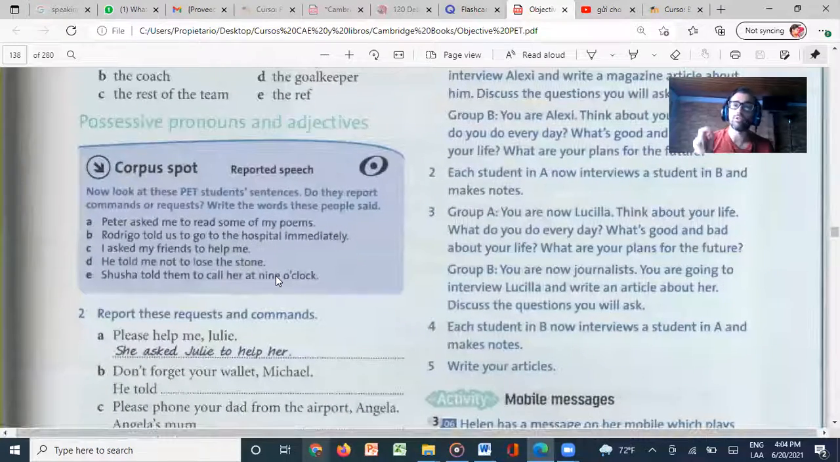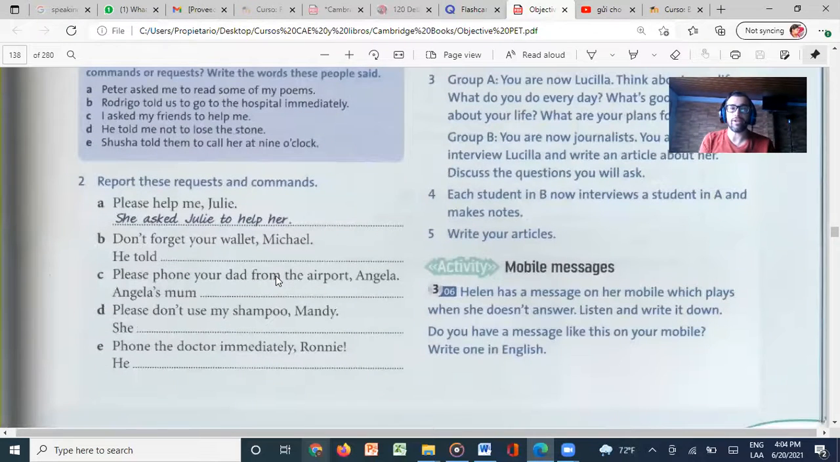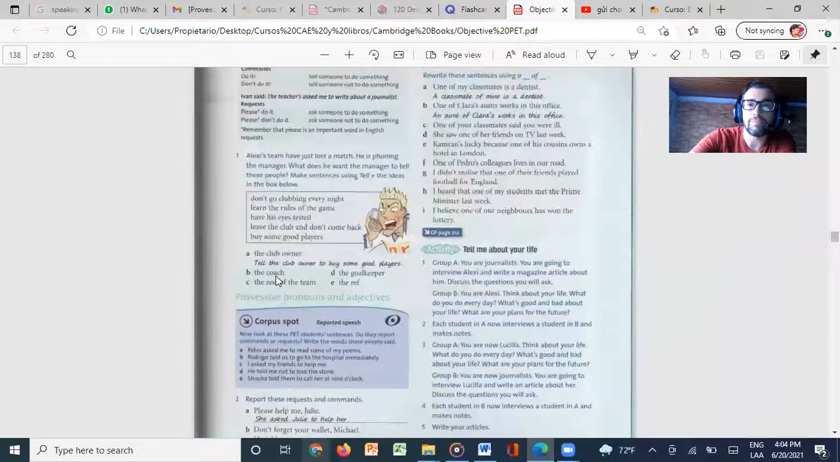Of course, the corpus spot is very important. It says, look at these PET student sentences. Do they report commands or requests? Write the words these people said. Then report it here. We're going to report some information here. For example, please help me, Julie. She asked Julie to help her. For example, don't forget your wallet, Michael. He told Michael not to forget his wallet, right? And so on. So we will continue with that reported speech, which is very important.